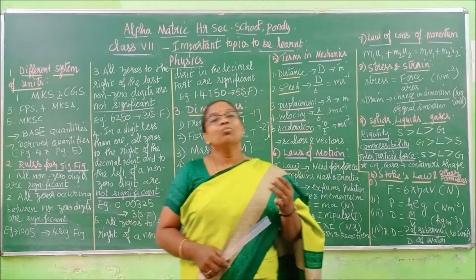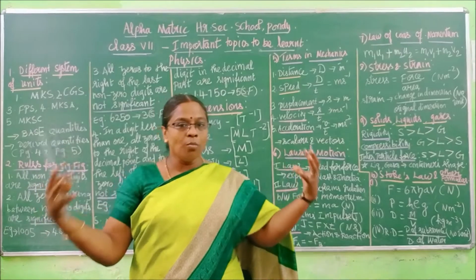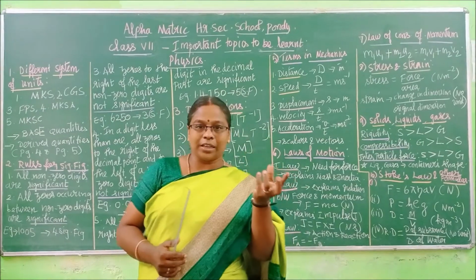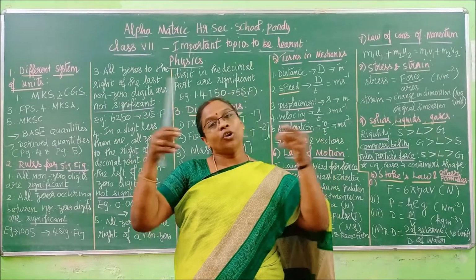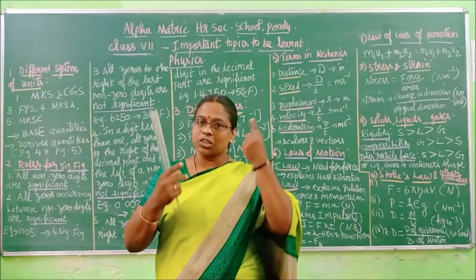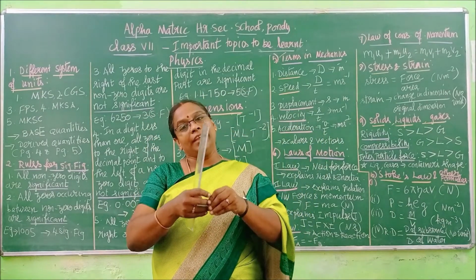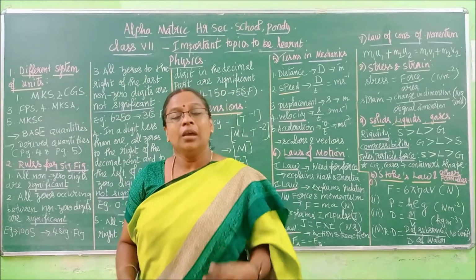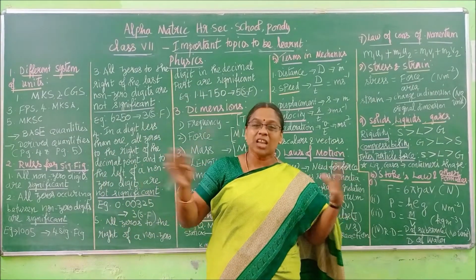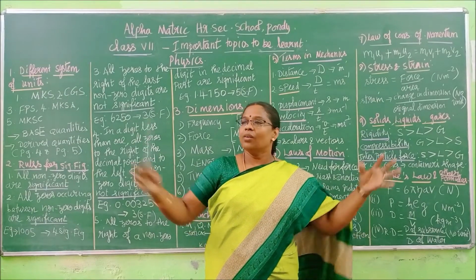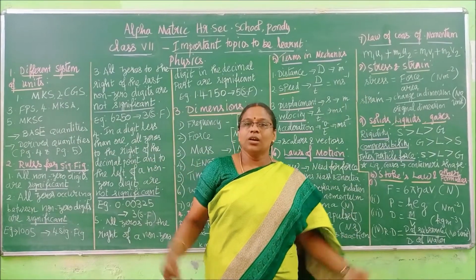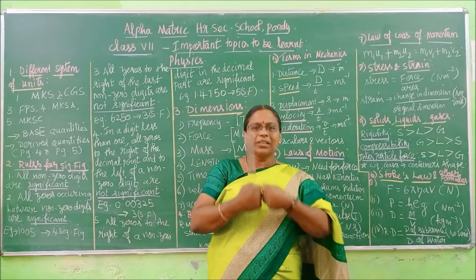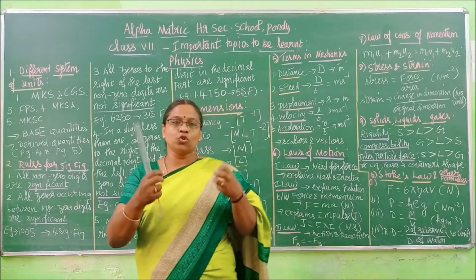When two bodies collide, there will be some initial momentum before colliding: mass into velocity, one value. After colliding, after hitting each other, it will have some other value for momentum. When there is no external force acting on it, when two bodies collide alone, when one body is colliding with another body, take the example of two balls.